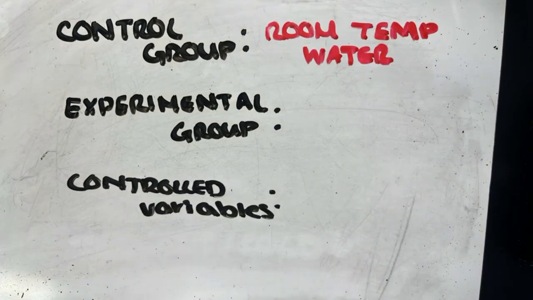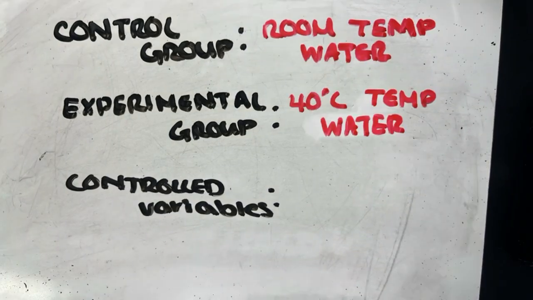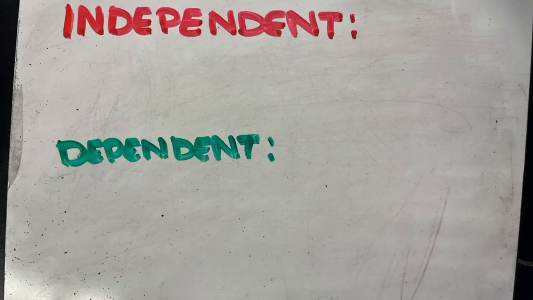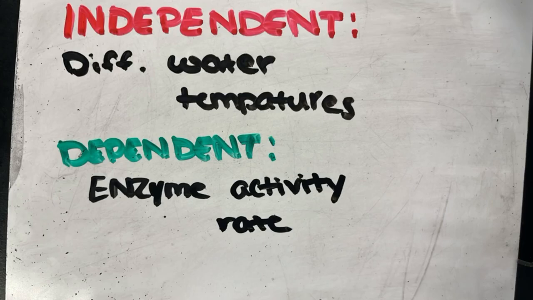Our control group was room temperature. The experimental group was 40 degrees Celsius water. The control group was room temperature water. Our controlled variables were 5 milliliters of water, 0.2 grams of sugar, 0.2 grams of enzymes, 5 minutes in the designated temperature, and Benedict's solution. Our independent variable was different water temperatures. The dependent variable was enzyme activity rate.